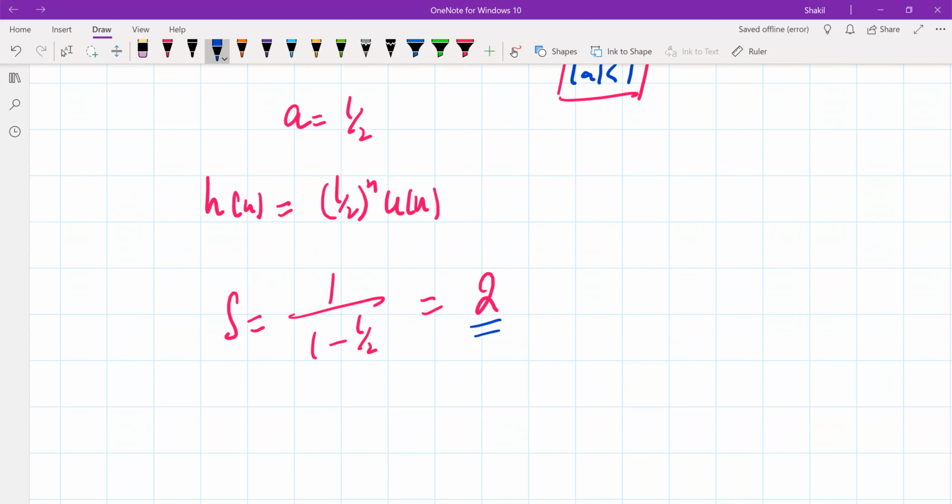So this is about stable LTI systems. The definition that we follow is to check whether the system is a bounded input, bounded output stable system. This stability criterion defines a new class of systems, and it is very important when we design a discrete time system. All right, so let me stop here. In the next session, we'll learn about causal systems.